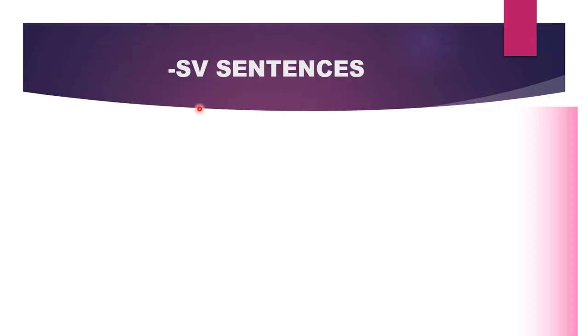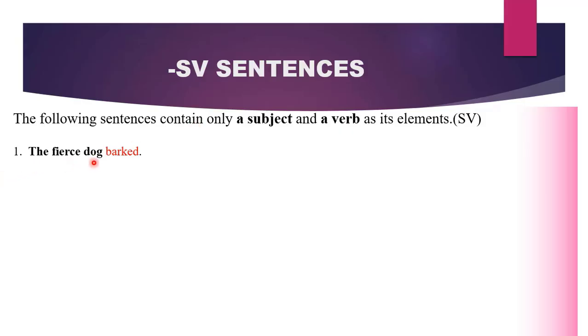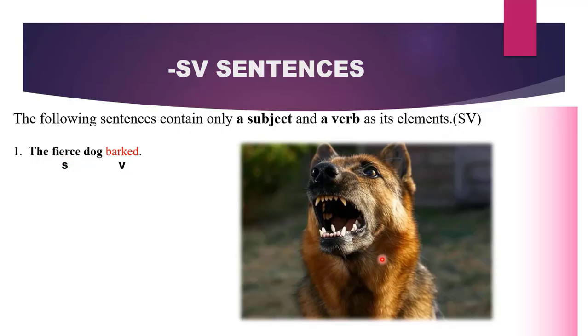Now that we can identify subjects and also identify verbs, there can be instances where you have only one subject and a verb making a sentence. We will call that sentence pattern the SV pattern. Let us look at the sentences that are SV. Sentence 1. A fierce dog barked. What is our subject and what is our verb? We have SV: a subject, the fierce dog, and a verb, barked. There we have it. We have our subject and the action that the subject is performing.